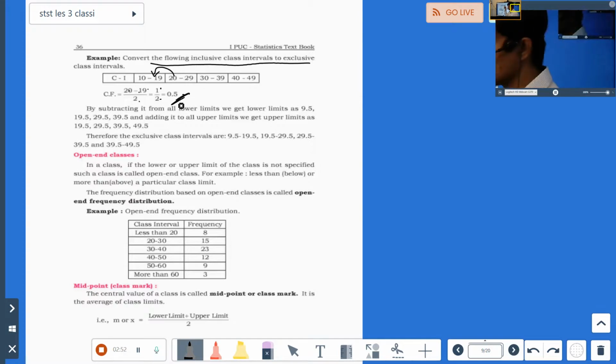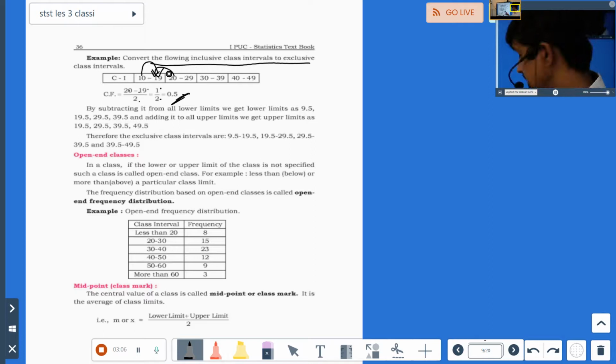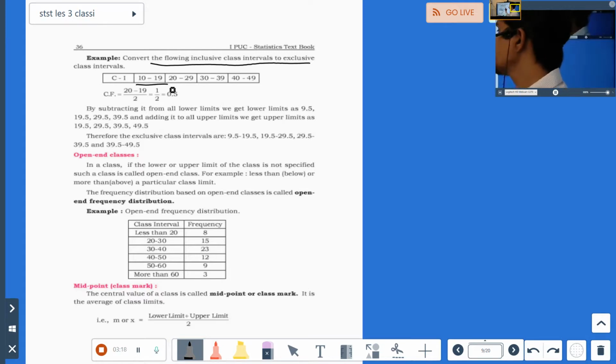I have done this because this is the way for you to make it simple. I said take 0.5 here and add 0.5 here, but this is the proper way. I had left it purposefully to let you know once you come across this lesson, because these are all basics. This is just the repetition of what you have learnt there. Now from 10 to 19, what will it become? It will become 9.5 to 19.5, 19.5 to 29.5, 29.5 to 39.5, 39.5 to 49.5.